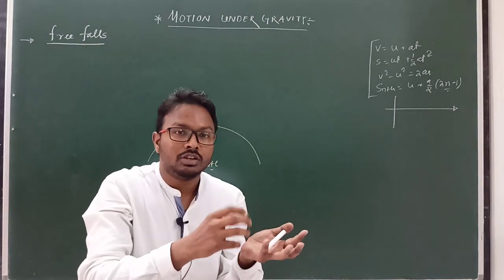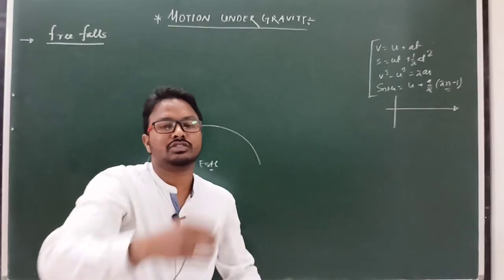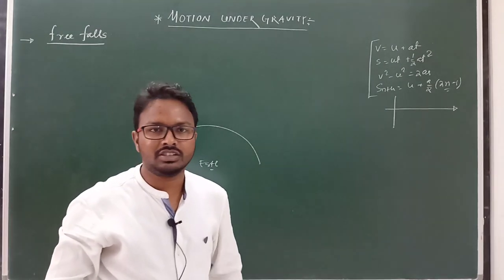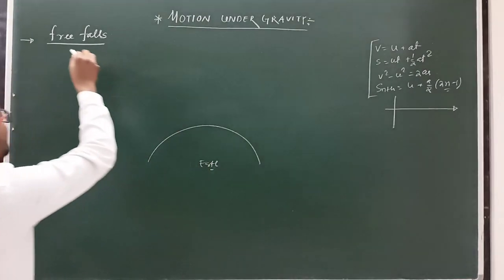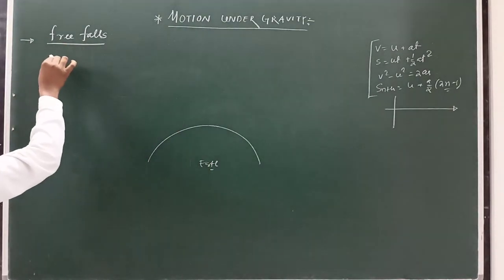That force which acts on the body is known as gravitational force. Clear? And there is no other force, if we ignore air resistance.